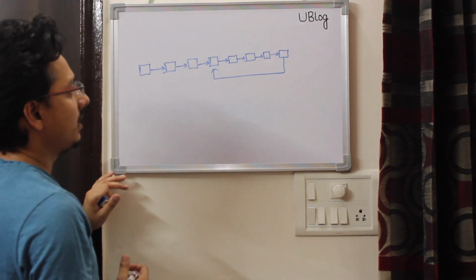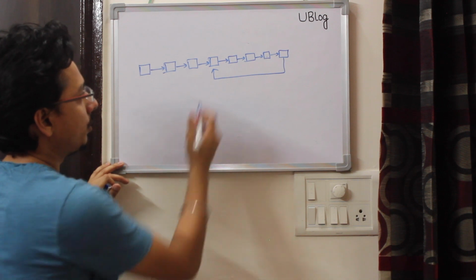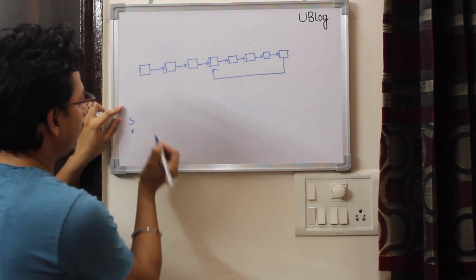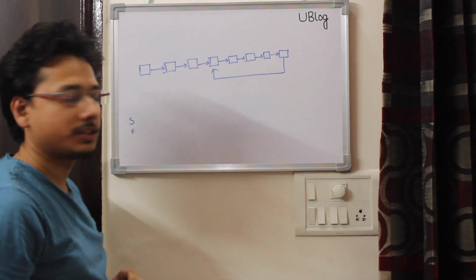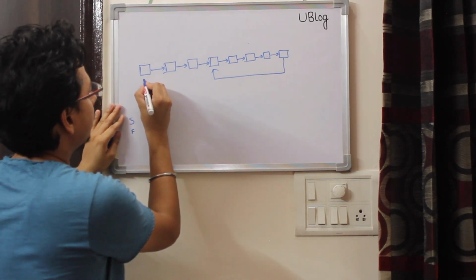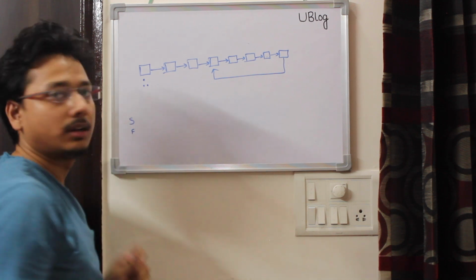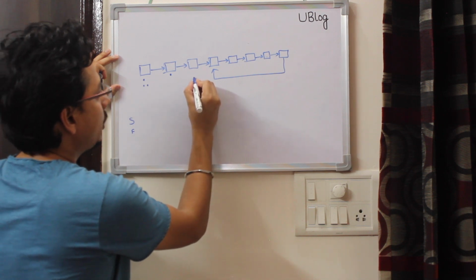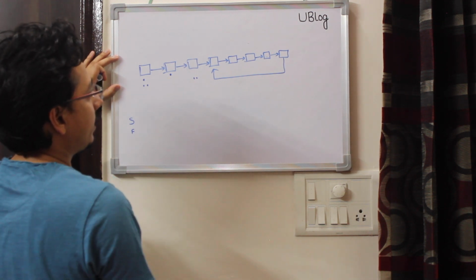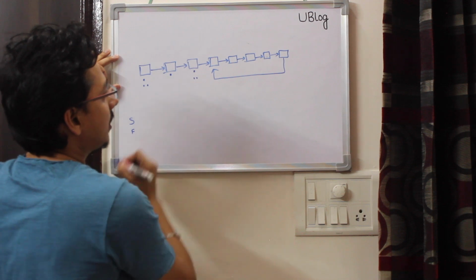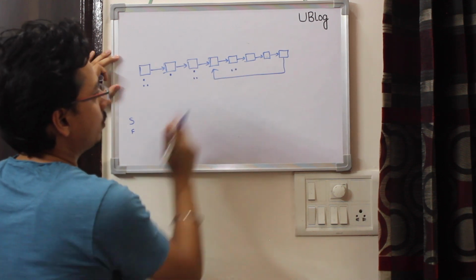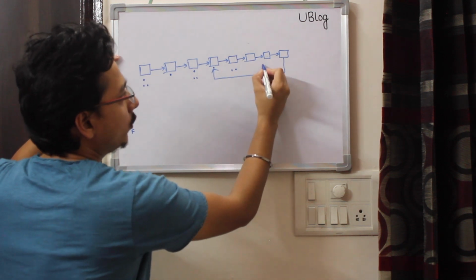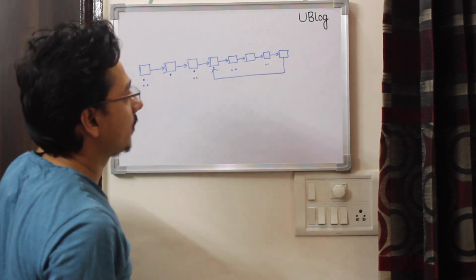For example, this is my linked list and it has a loop from the last node to here. I can take two pointers, slow and fast, and initially, in my first iteration, the slow pointer and fast pointer both will be at the first node. I move the slow pointer by one node and the fast pointer by two nodes. Slow will be here, fast will be here. Next iteration, the slow pointer will come here and the fast pointer will come to this node. Next iteration, the slow pointer will come here and the fast pointer will move two nodes, so fast will come here.